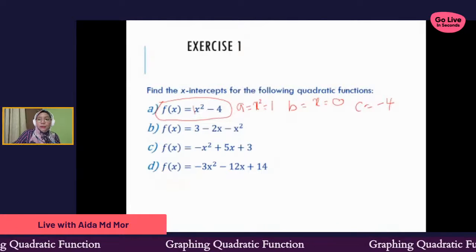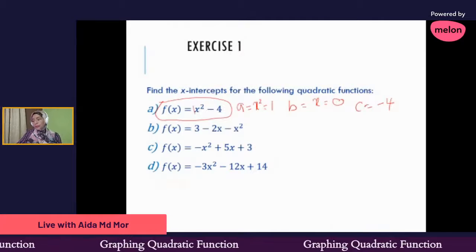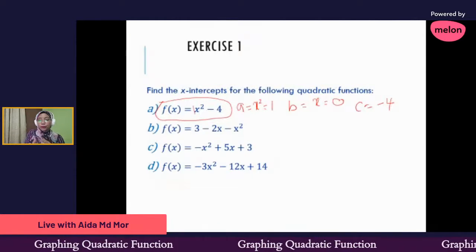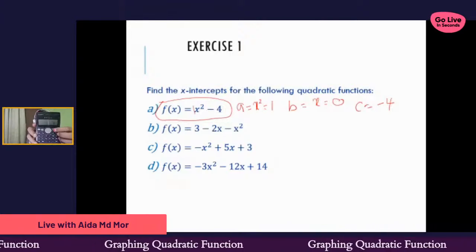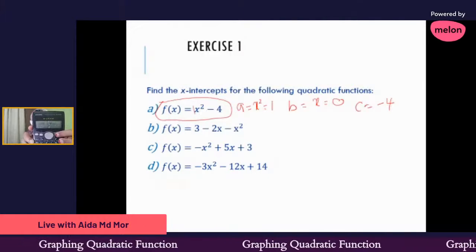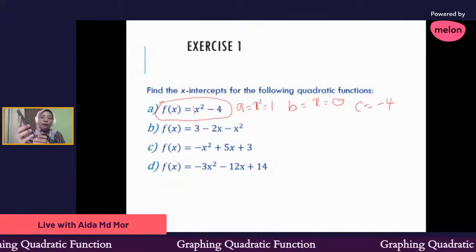Okay, so make sure that when they have negative, you need to put the negative 2. Okay, so next, how to press the calculator. You press mode until you find EQN. Okay, so this is my calculator. I press until you find EQN. So this is my EQN. So you need to press 1.